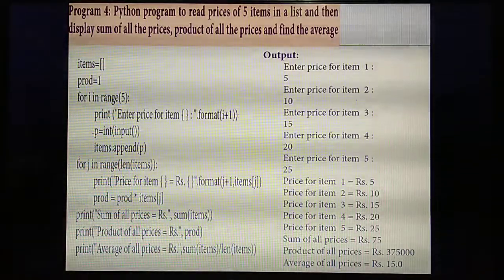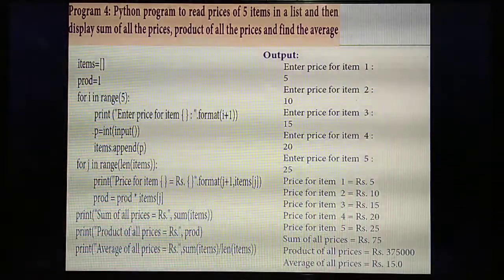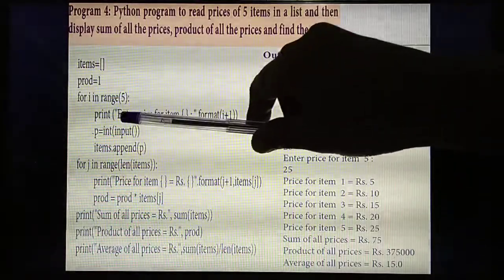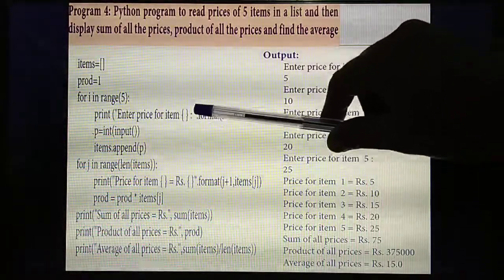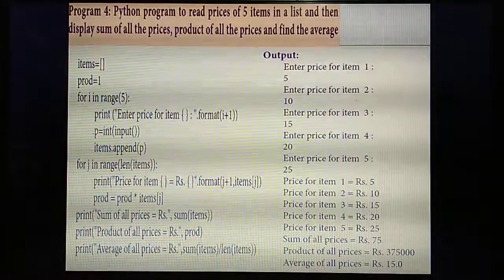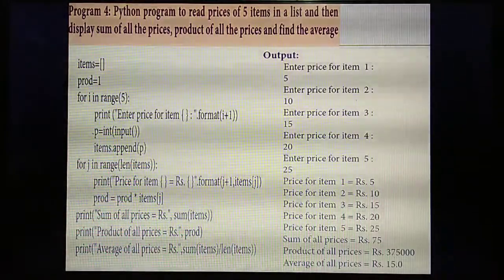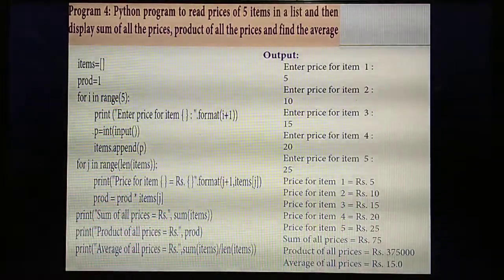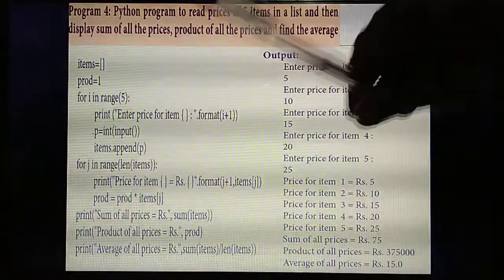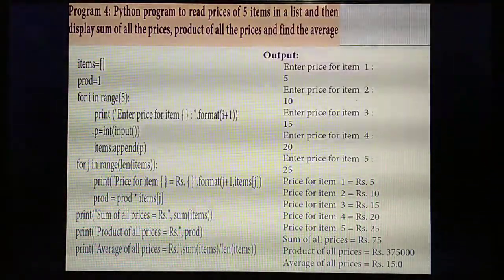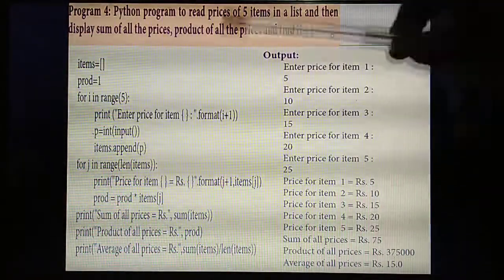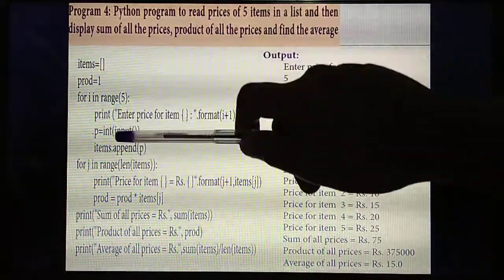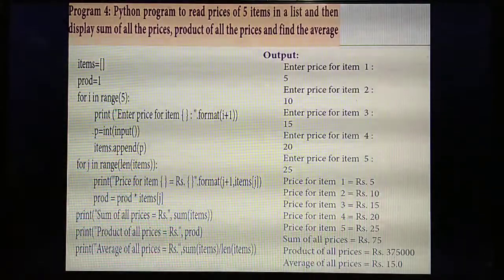So how many items in the question have they given? 5. So in the range of 5. So each time you are going to enter the price of item 1, item 2. So each time the value needs to increment till 5. For that, each time which value? i plus 1. So the value you are entering is a number, so int of which function? Input function. So each time the value gets added to the list items, so items dot append of.